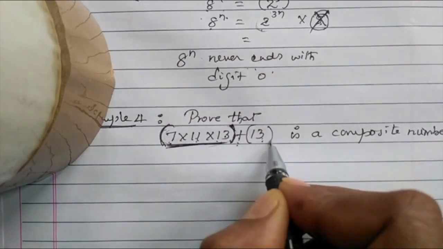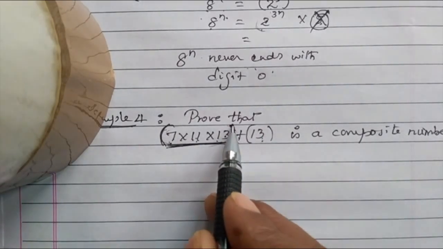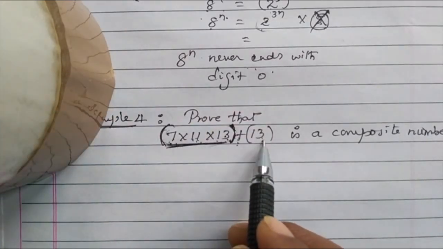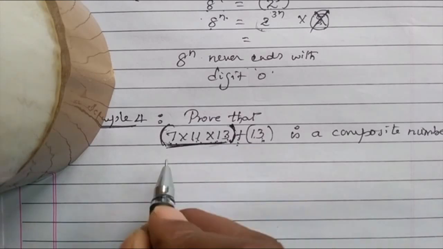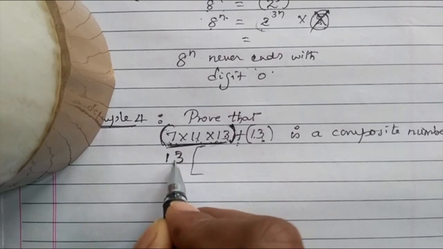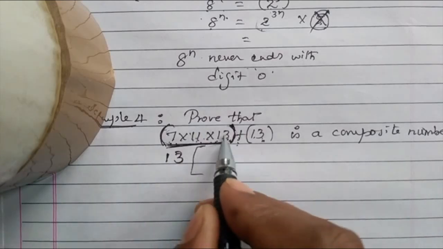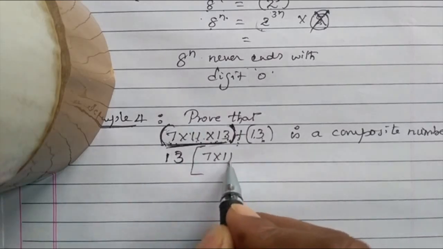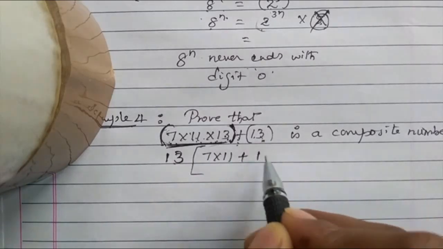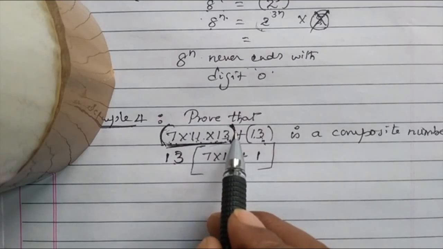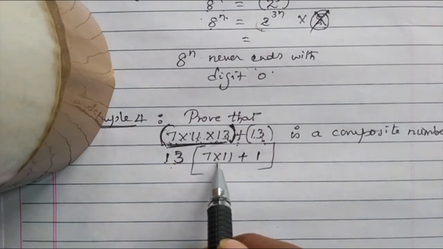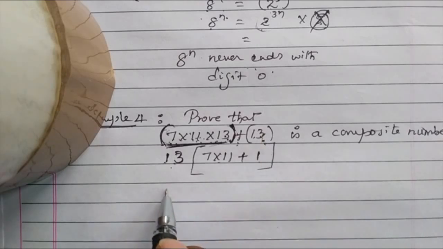We make this into two parts. 7 into 11 into 13, make it a separate part. Those three are multiplied. The plus 13, you separate it. In these two groups, take 13 common. 7 into 11 into 13, 13 is taken out common. 7 into 11 plus, in this 13 is taken out common, it becomes 1. 7 into 11 are the remaining numbers in the first part, in the second part only 1.